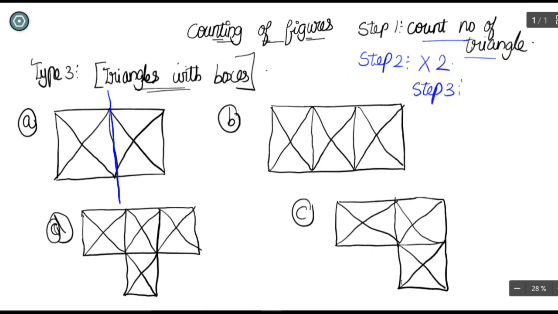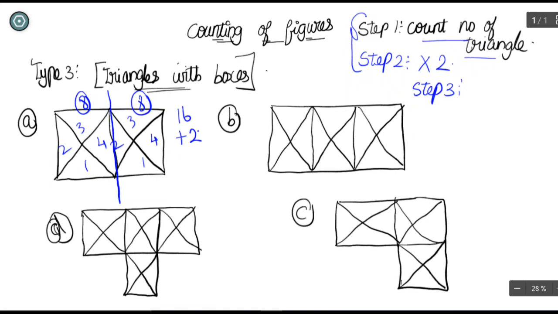But there is something we are going to add at step 3. Because both the squares are connected here, some new triangle may have chances of arising here. So we will first solve the two steps and look out for the third step. The first step is just give numbers for the triangles: 1 2 3 4, 1 2 3 4, and if you multiply it by 2 you will get 8 and 8. So total 16 triangles, plus what is the plus number? Plus 2 is the number.